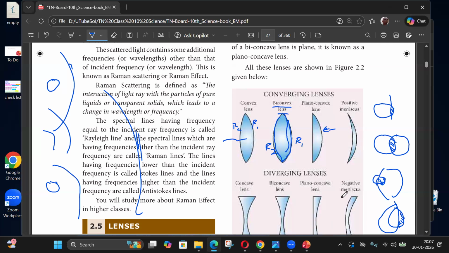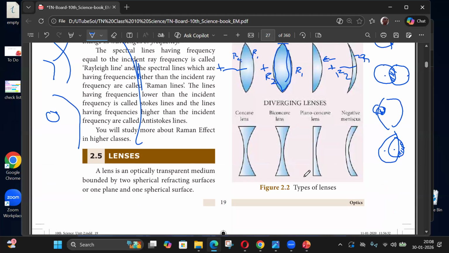Okay. So this is one sphere, R1. This other sphere is R2. But here the center of both the spheres is here. The center of this sphere is on the left side, the center of this sphere is on the right side, like this one. Here the centers of both the spheres are on the left. Understood?